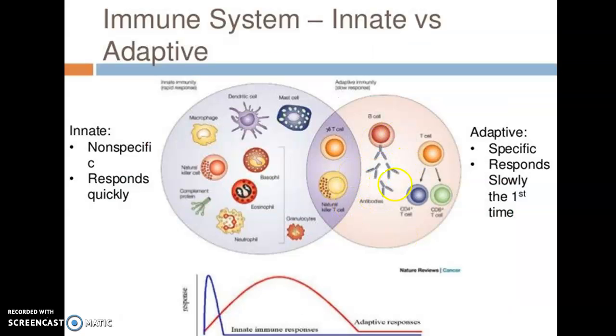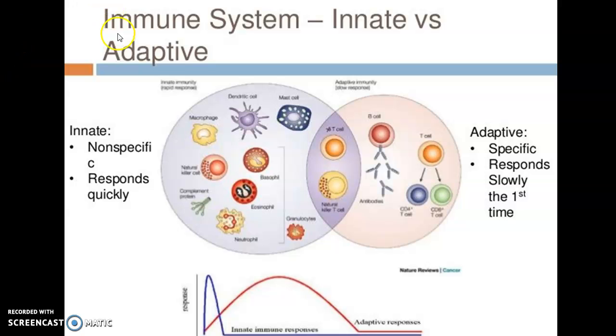So this is the quick classification of how the cells are involved in the innate and adaptive immune system. Innate means inborn, these are immune cells we have from birth. They are non-specific. Whatever antigen comes, they attack it non-specifically. It can react to any antigen and respond very quickly. While adaptive is very specific to a specific antigen, and their response is very slow.